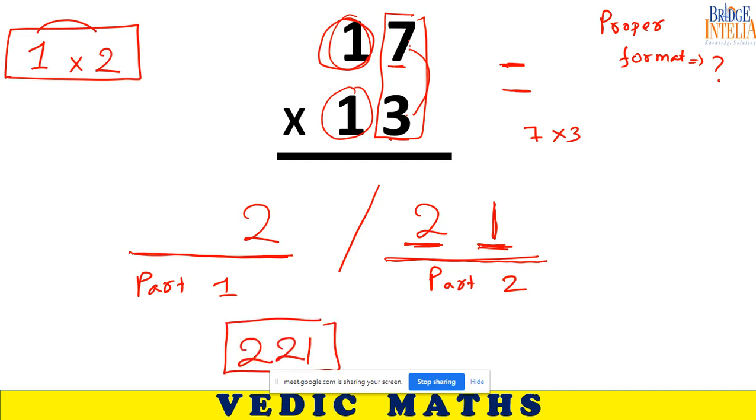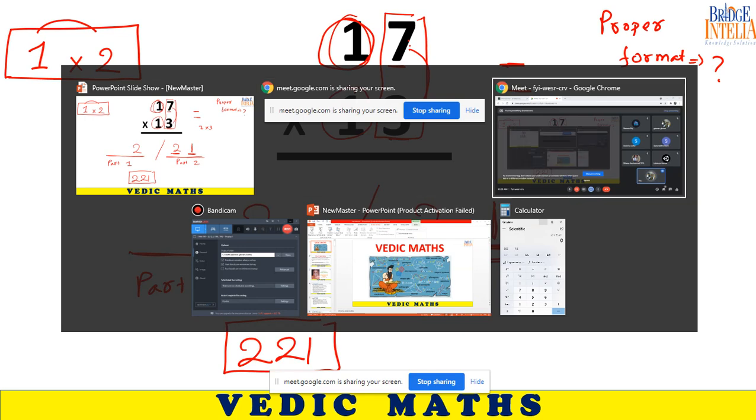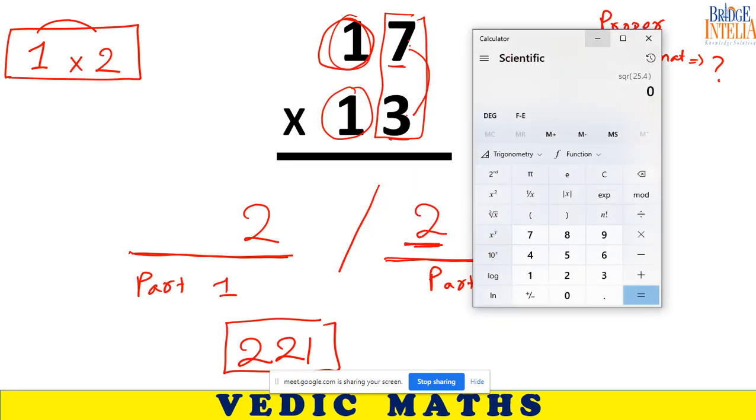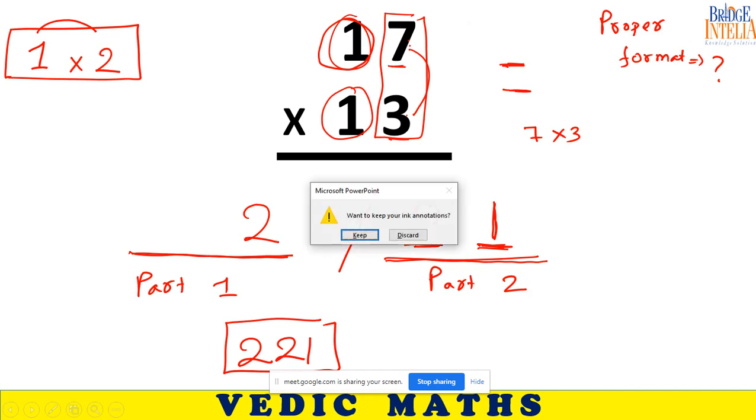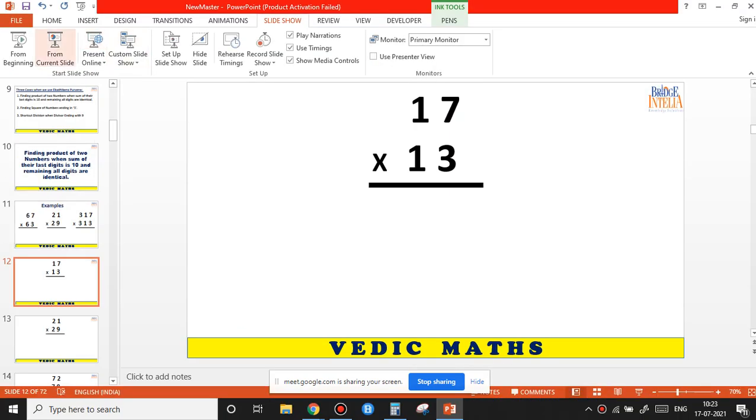If you have a calculator with you, you can actually verify whether we are correct or not. So let's verify. 17 into 13, 221. I will repeat this strategy again. I am repeating this, so please pay attention.